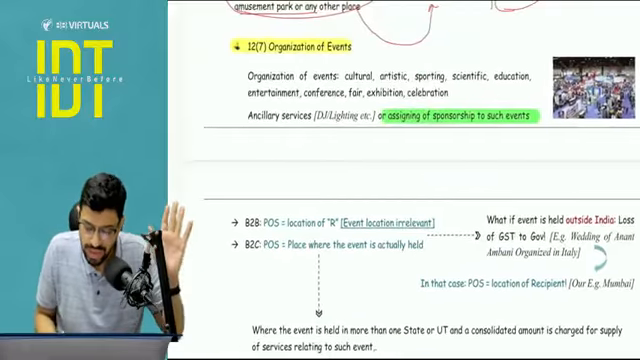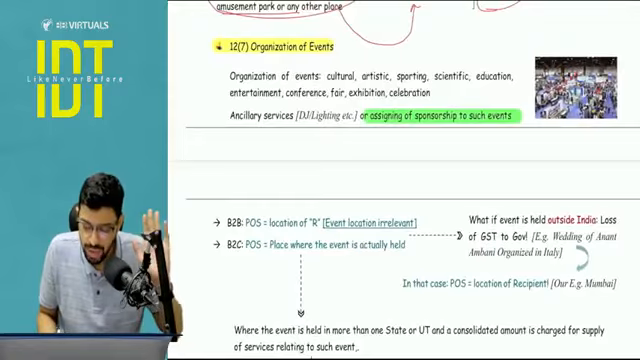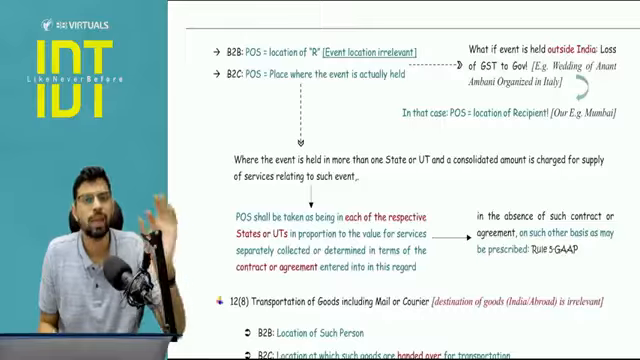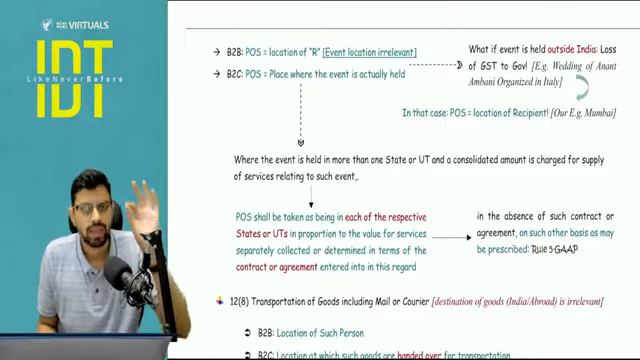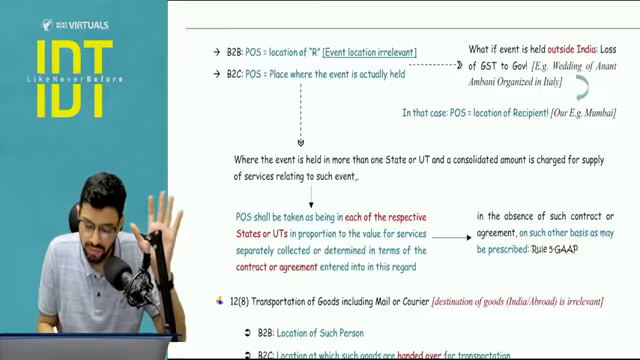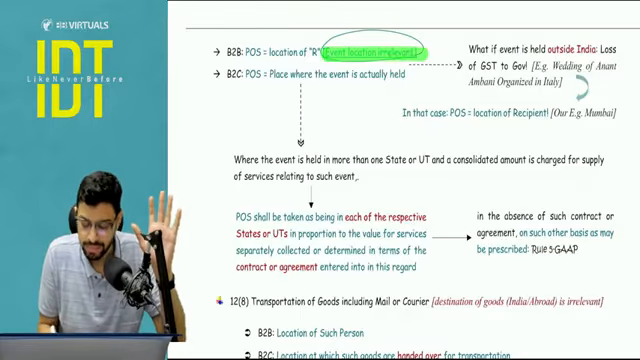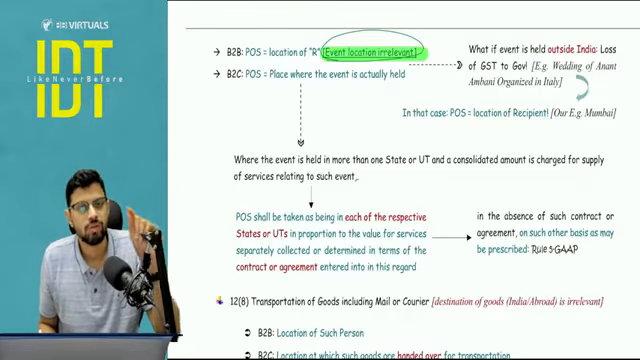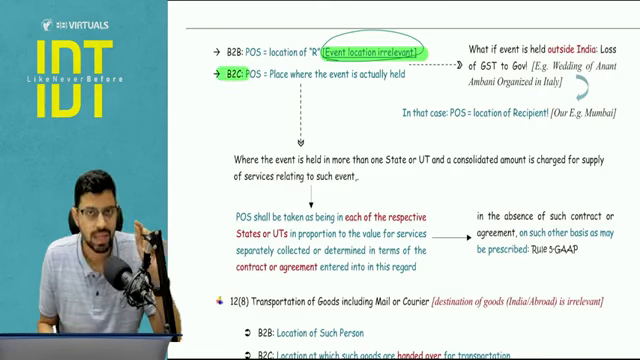Okay, so 12.7 is actually tested a lot. So I'm repeating one point, I'm just explaining this again, that if it is a B2B case, where the recipient happens to be registered, do not see where the event is being held. The event location will stand irrelevant. Okay, the location of event is only relevant when it is a B2C case.